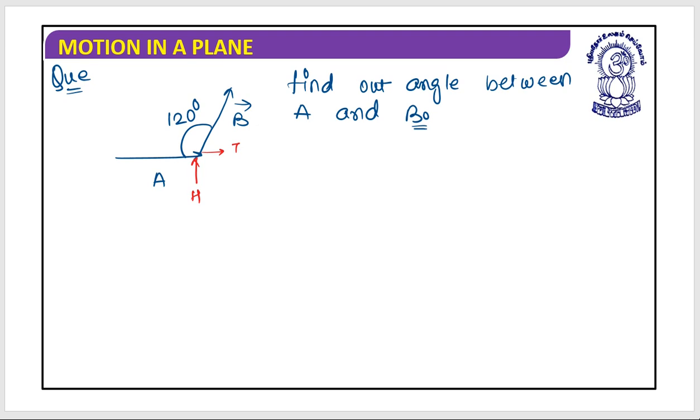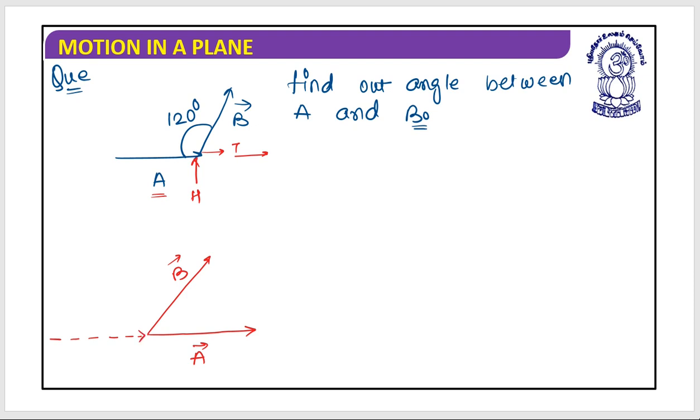If I want to find the angle, then I must match head to head or tail to tail. So what options can I have? I can shift this A in this direction, and probably things will be done. Let's have a look. If A has been shifted to this, B would be here only. Initially, this is the situation.